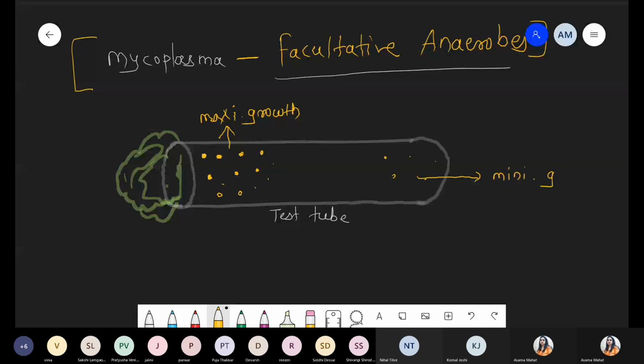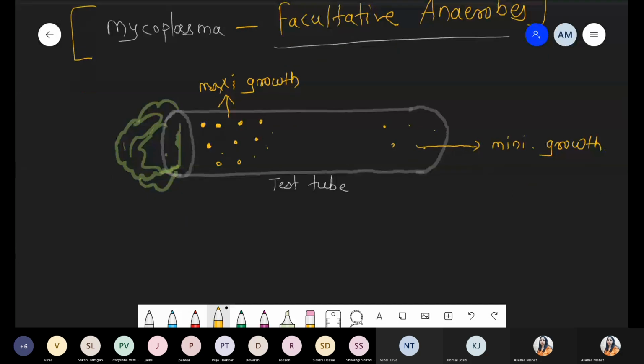So what will this growth pattern be? From maximum to minimum it will decline, from here to here. Why is that possible? Because when you go from the mouth of the test tube towards the bottom, the concentration of oxygen decreases. Yes, because the O2 concentration will be more here, and the concentration of O2 will decline.